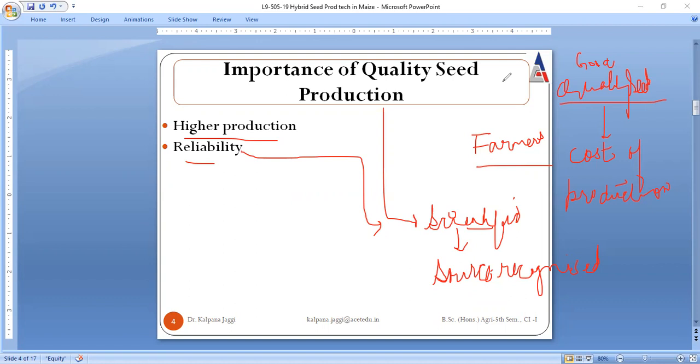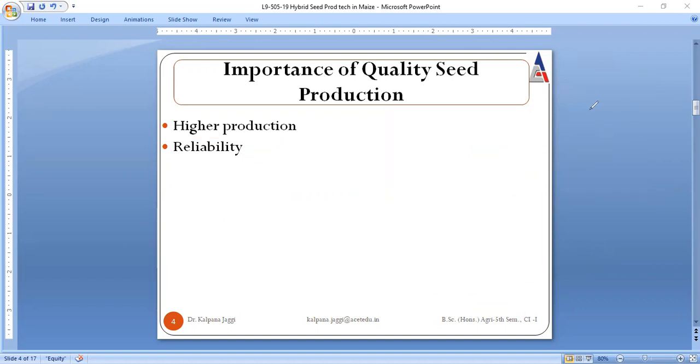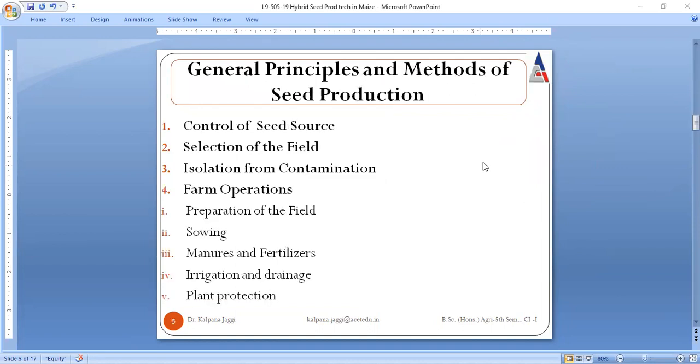Now the next is general principles and methods of seed production. When we are going for seed production, what general principles are to be kept in mind, and what methodology is to be implemented. So I will be giving an overview about the general principles and methods of seed production.